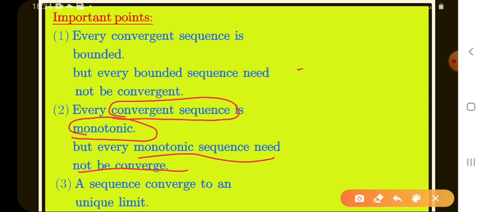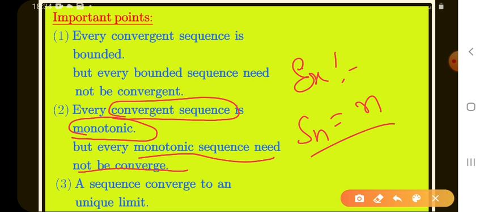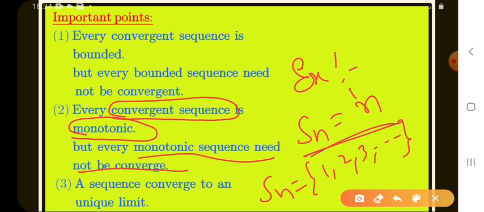See here, for example, Sn equals n. Sn equals n is a sequence. What are the elements of Sn? 1, 2, 3, 4 and so on. Is it decreasing or increasing? Increasing sequence. This is a monotonic sequence, a monotonically increasing sequence. We have to check whether it converges or not.